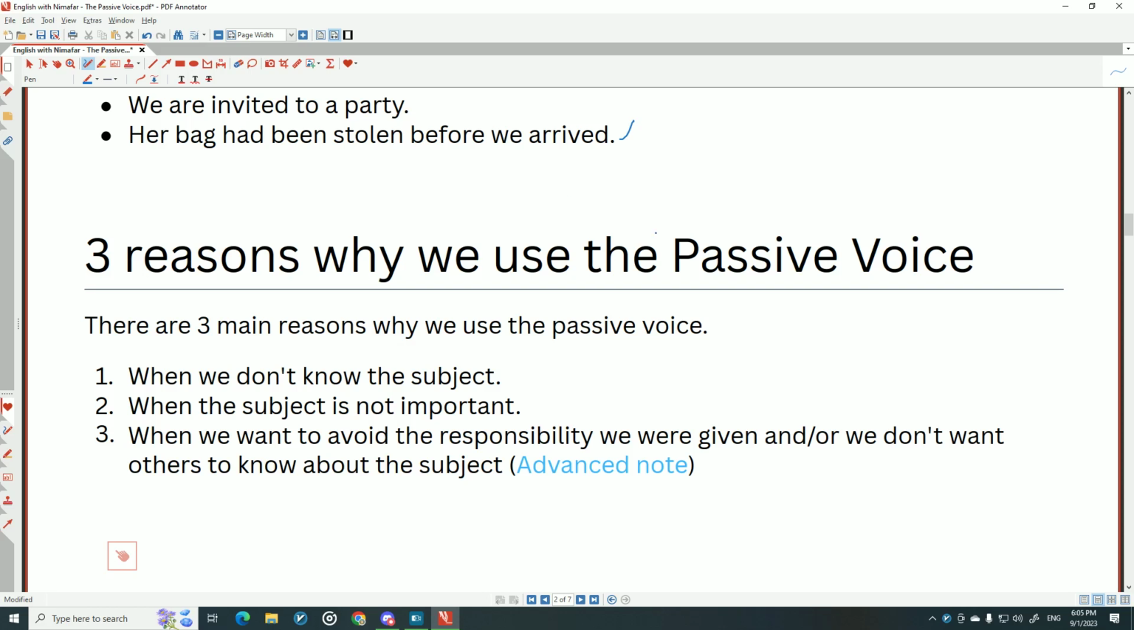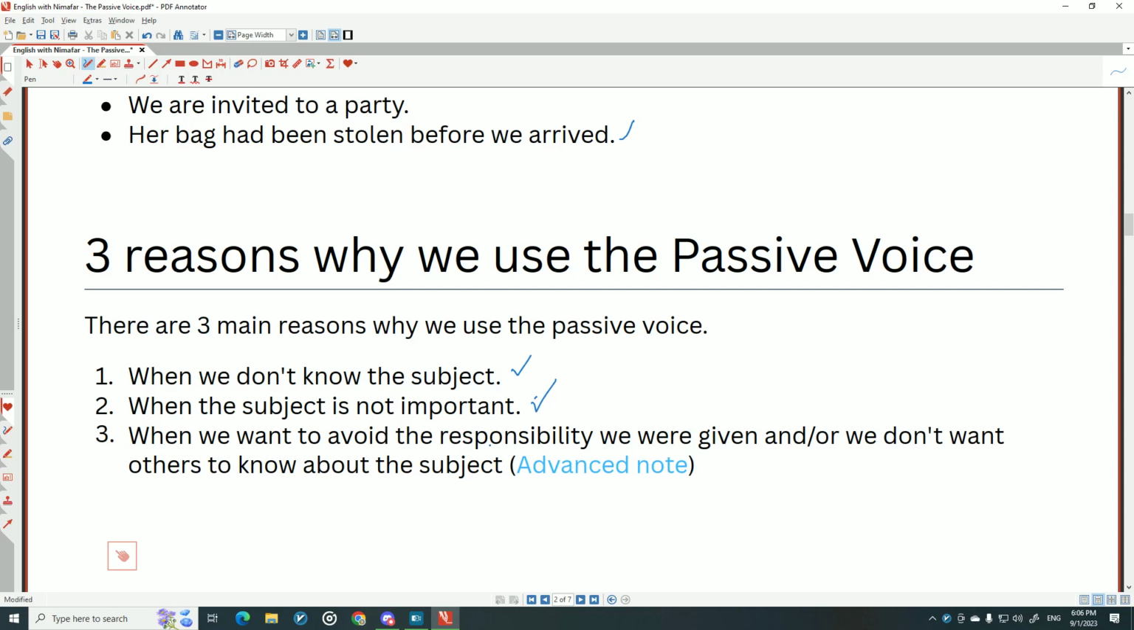We use it when we don't know the subject, first of all. For example, someone stole your car, you don't know who the guy is who stole it. So you say my car was stolen. Or second, when the subject is not important. For example, if we're talking about a movie, you know its director, but you're not going to mention him because it's not important. You're trying to focus on the film itself. You say, for example, the Batman was directed in 2020. You don't mention the director's name because it's not important.